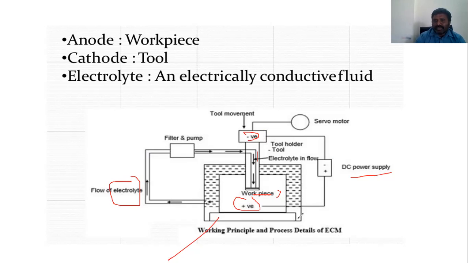Due to these water molecules, when water and the electrons are combined, hydrogen gas and hydroxyl ions will be formed here. Due to that, material removal can take place from the workpiece here, and it will give almost a mirror finish. You can also say that.